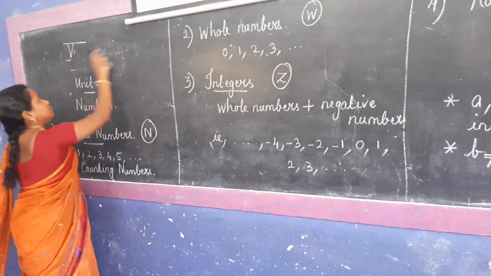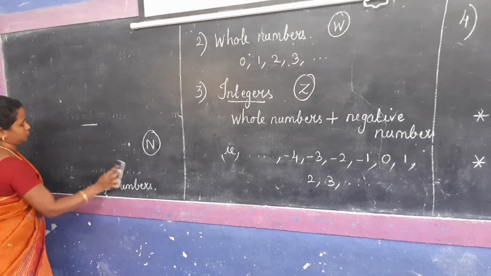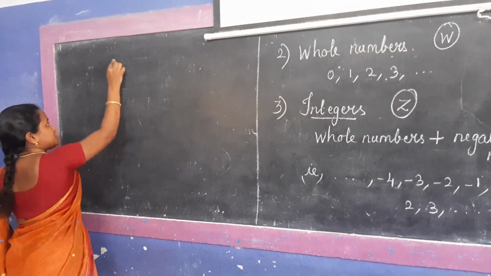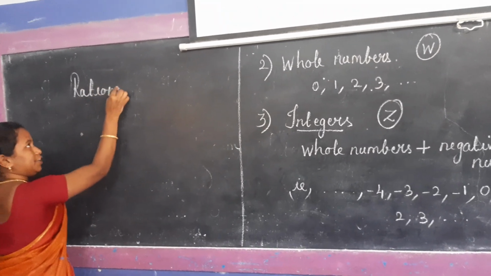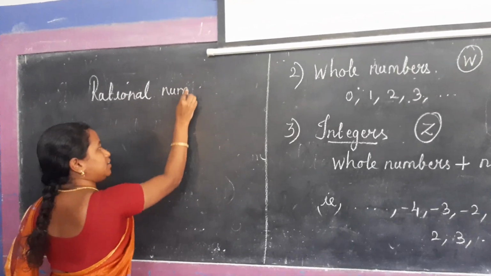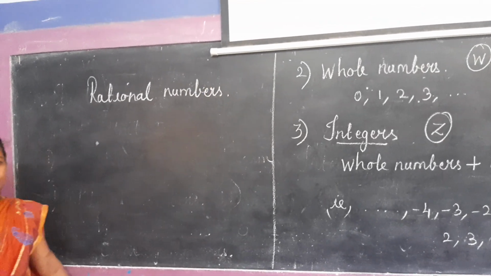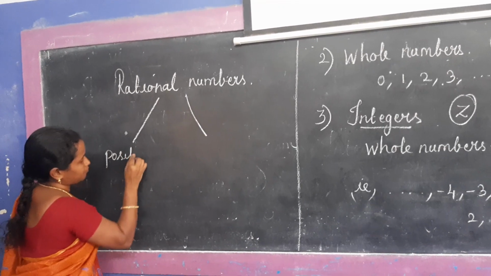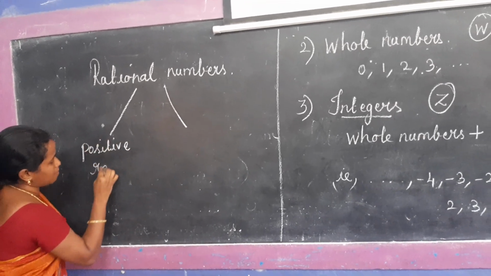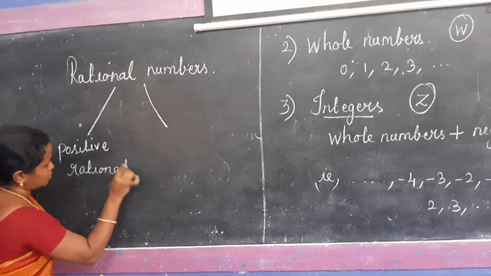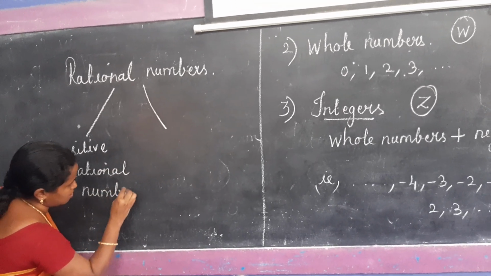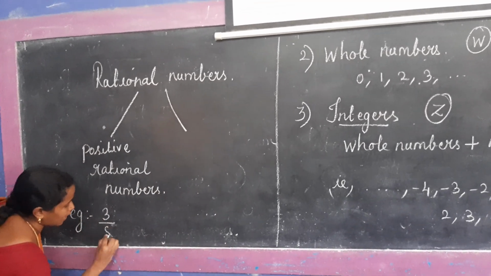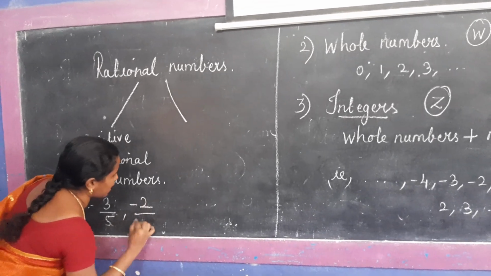Now, rational numbers can be classified into two types. The one is positive rational numbers. Positive rational numbers, that means, for example, 3 by 5, minus 2 by minus 7.